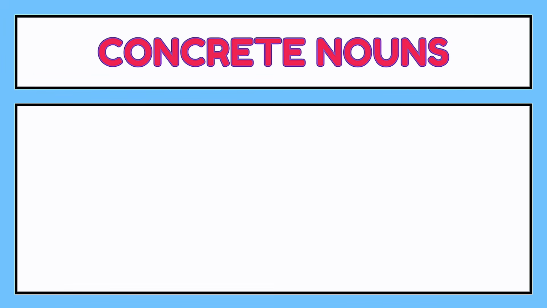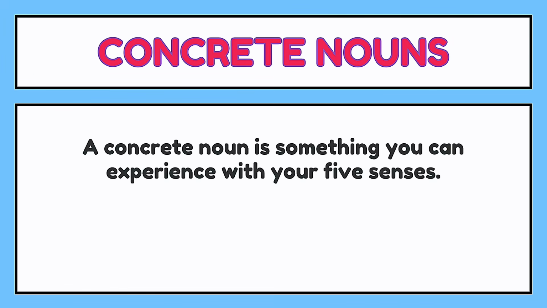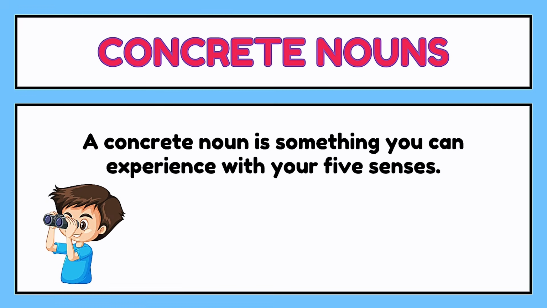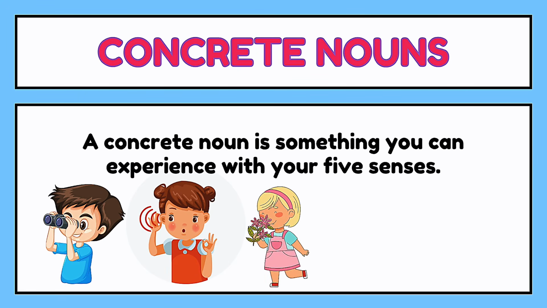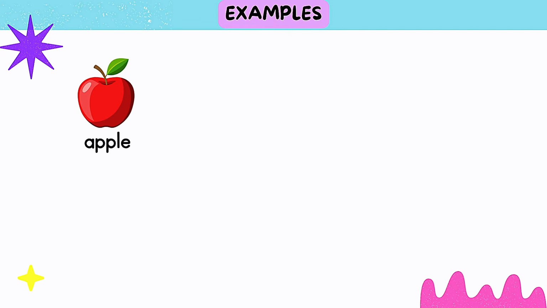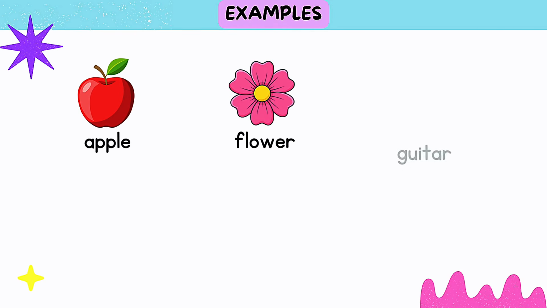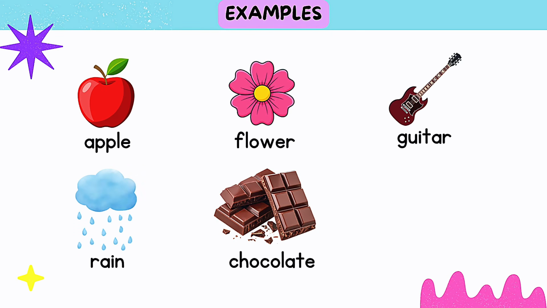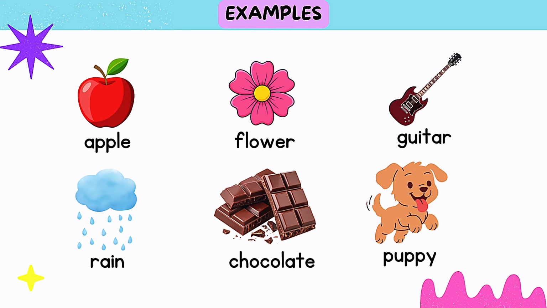3. Concrete nouns. A concrete noun is something you can experience with your 5 senses. You can see it, hear it, touch it, smell it, or taste it. Examples: apple, flower, guitar, rain, chocolate, puppy.